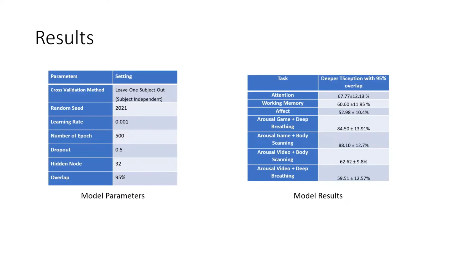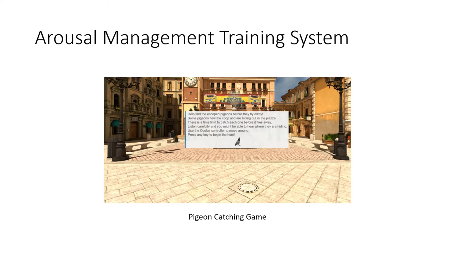The model is trained using a deep learning algorithm with the leave-one-subject-out cross-validation method at a 95% overlap. The result produced for each model is as shown, with reasonable accuracy achieved for the attention and working memory tasks. For the arousal task, good accuracy is achieved for the combination of arousal game and body scanning tasks. The model created will next be incorporated into the arousal management training system.